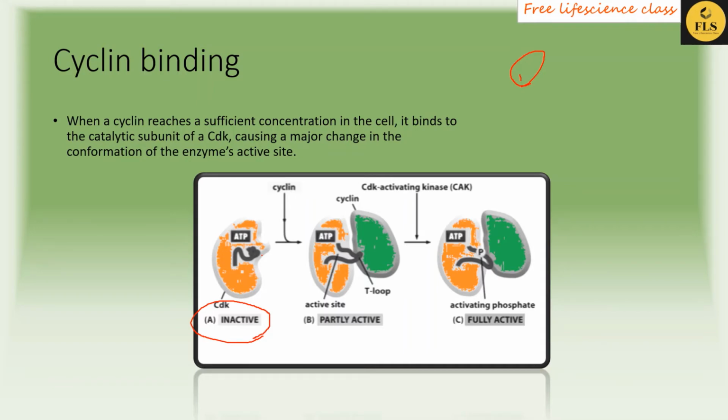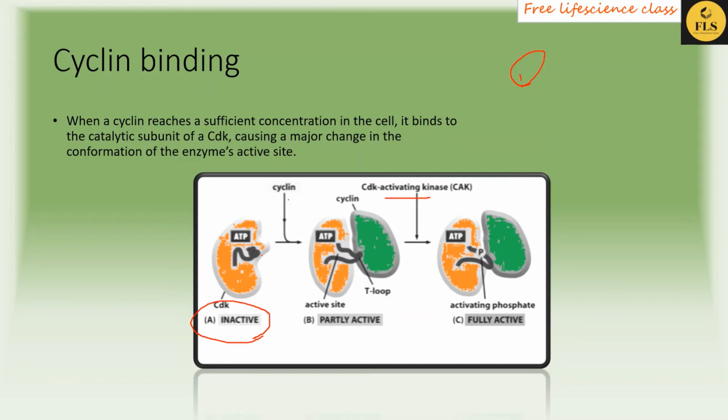Then another protein kinase, the CDK activating kinase, will come and phosphorylate a threonine residue in the loop, and the CDK gets activated. But there are some more processes which take place in the activation of CDK. We will discuss it later.